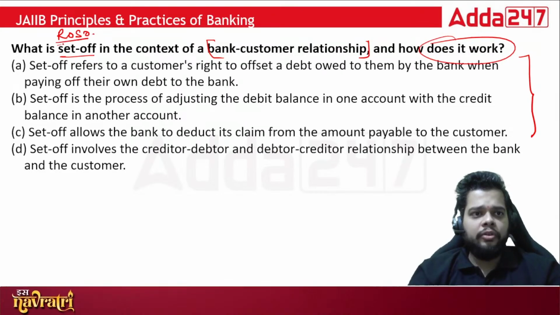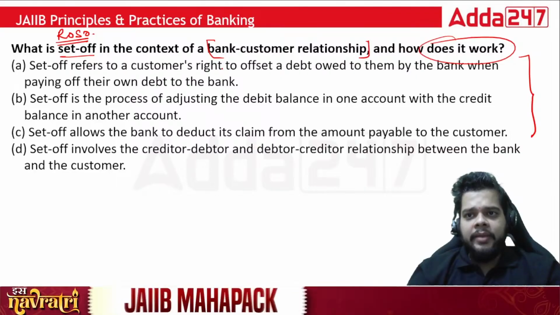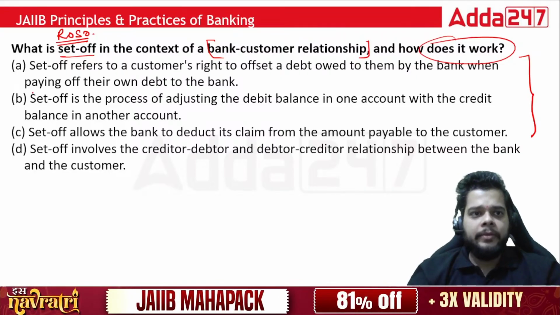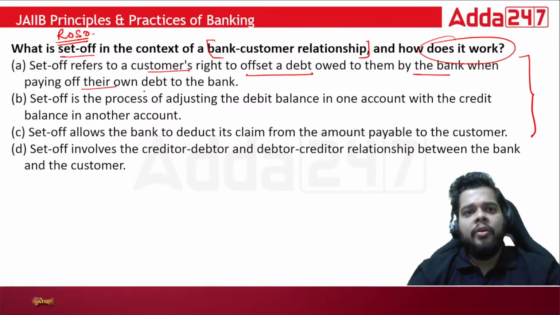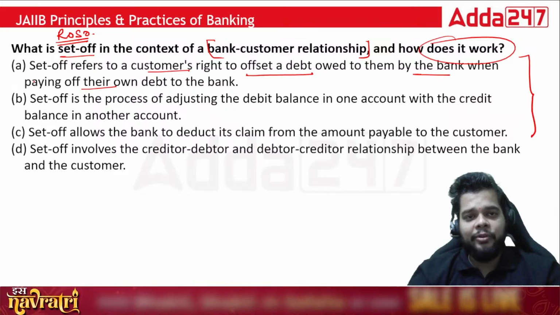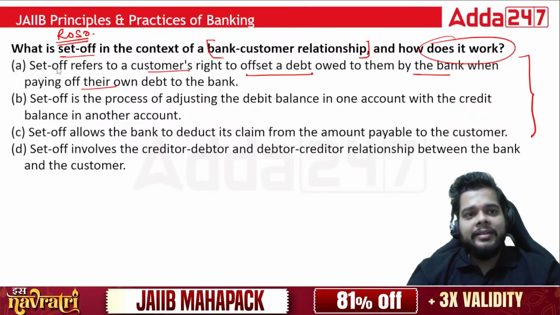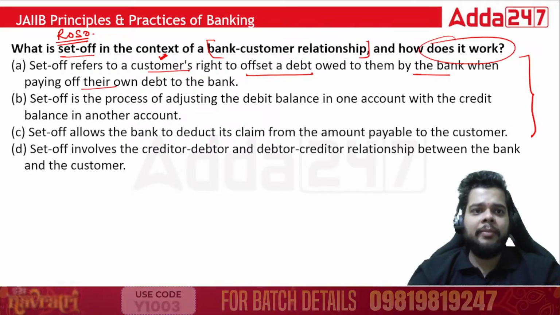Set off, as we call it in the banking parlance. So you have to tell me how it works exactly. Set off refers to customer's right to offset a debt owed to them by the bank when paying off own debt to the bank. Carefully try to understand what is written here. Set off refers to a customer's right, whether it's the right of customer, the right of set off, the right lies with the customer or, for that matter, with the bank.